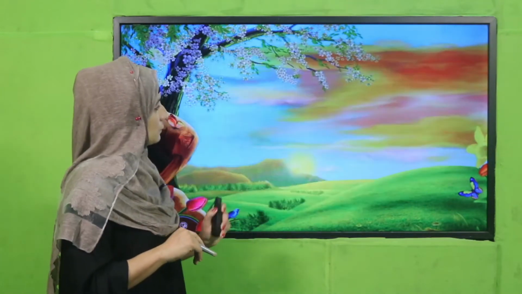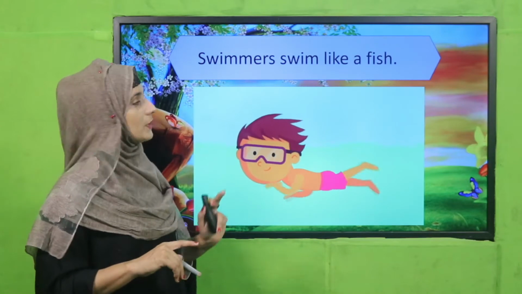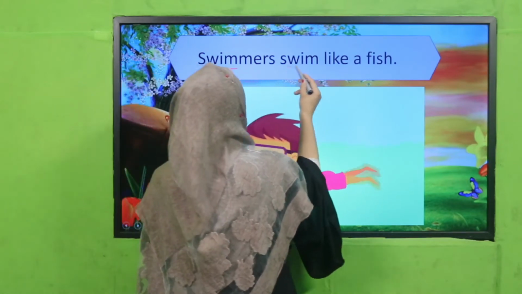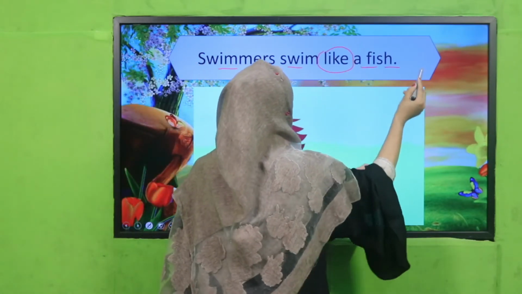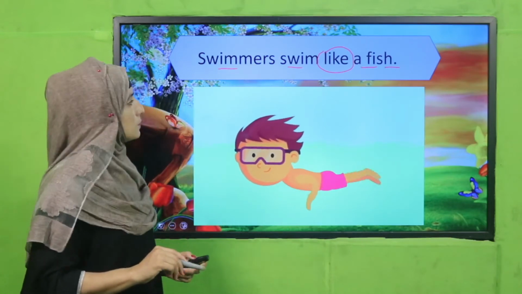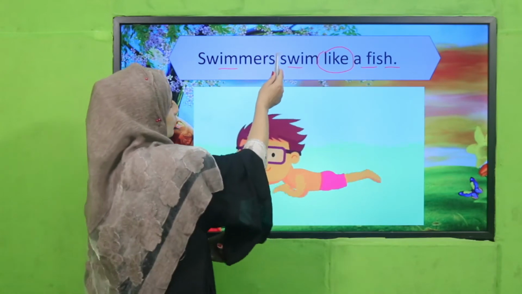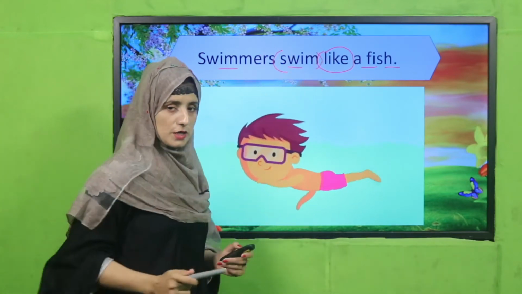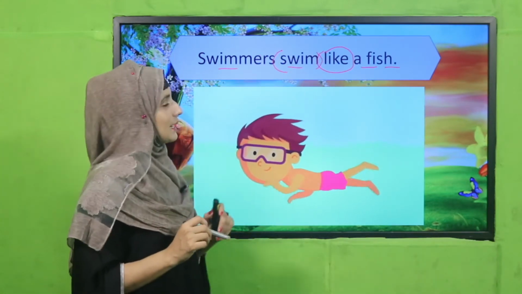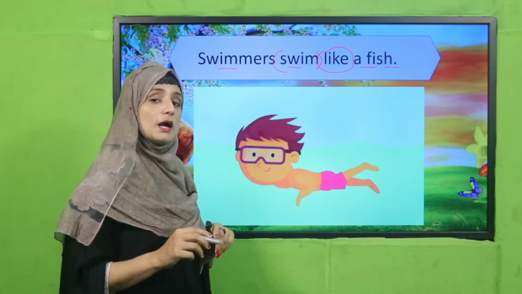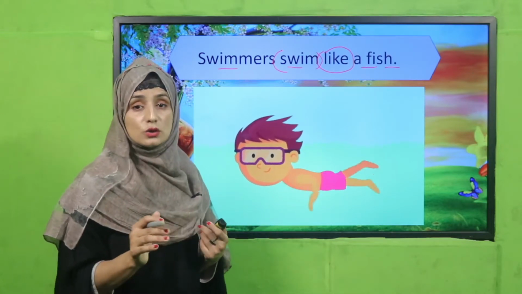Okay, we are going to judge it through these examples. See there: swimmers swim like a fish. Have you got that? Sometimes there is no adjective, we can add a verb also, my dear students, so don't be confused. Sometimes while comparing things, we have to add a verb if there is no adjective.